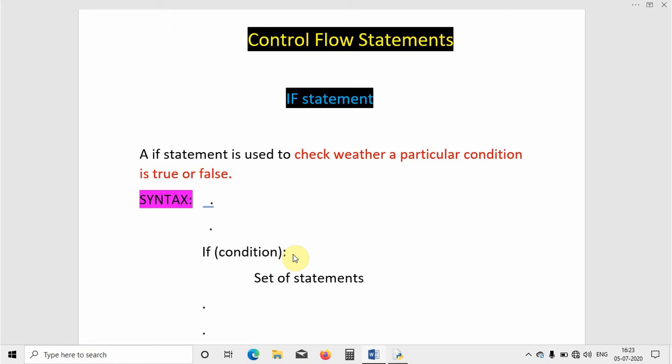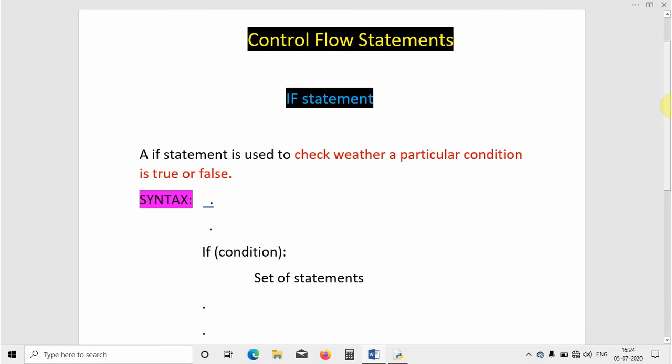If this condition is true, only then will it execute the set of statements. The dots indicate that it is a huge code, with some code above and below this if condition as well. If the condition is satisfied, it executes these statements; if not, it goes on and executes the remaining statements.